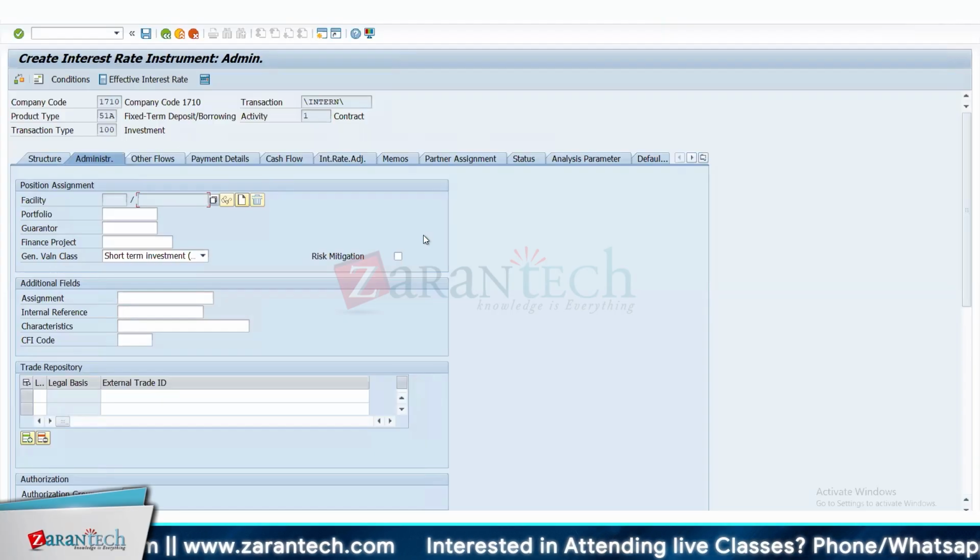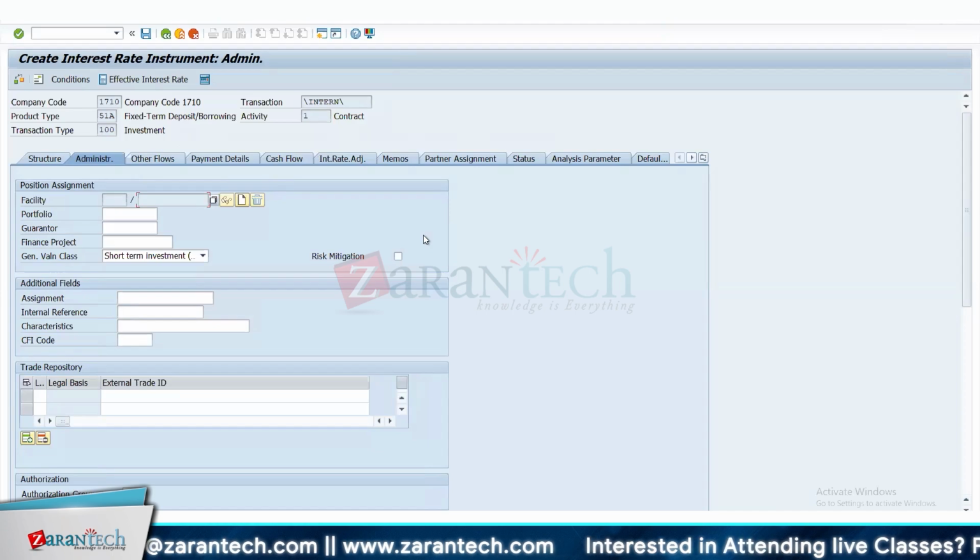You can make this facility a mandatory field, because let's say you have 100 treasury users in your company. As a CFO, you want to make sure that you don't over invest in one single business partner. Let's say your business partner is Citibank and you want to restrict the company to no more than $1 million in Citibank. In such a case, you can create a facility of $1 million with Citibank, and link the facility with the different investments that are happening.